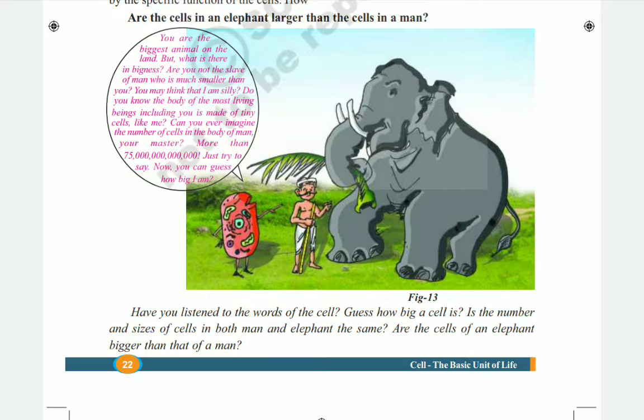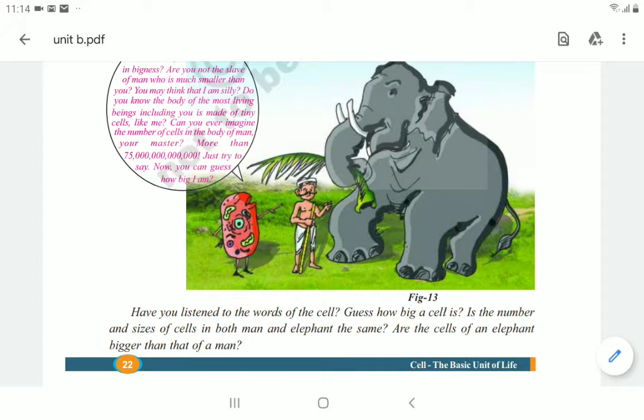So here the man and elephant are both talking. An elephant is a very big animal, and a human being also, we know. But what about their cells? What about the cells of an elephant and the cells of human beings? Do they have any similarities, and will their size be equal or not? All these details we have to know.